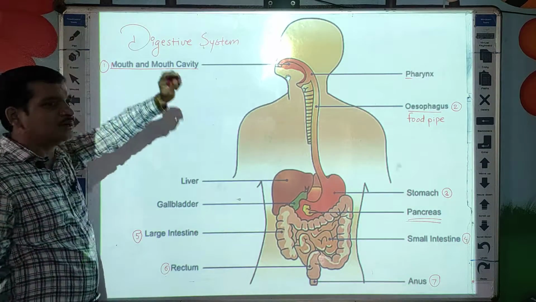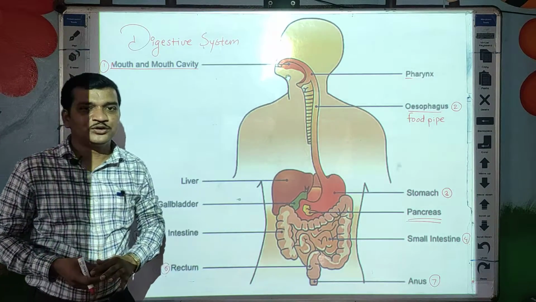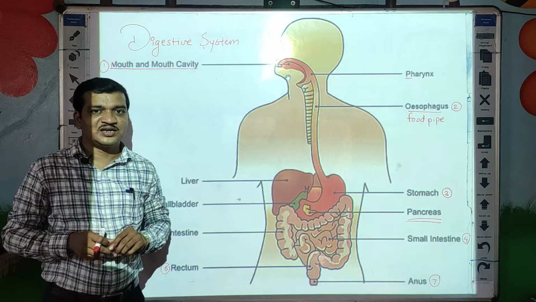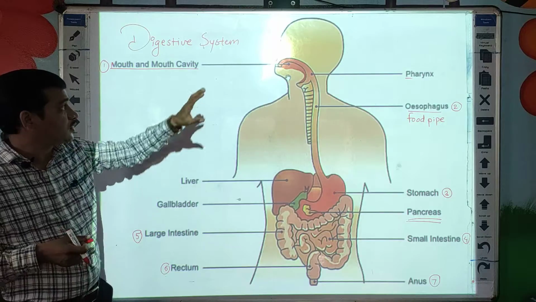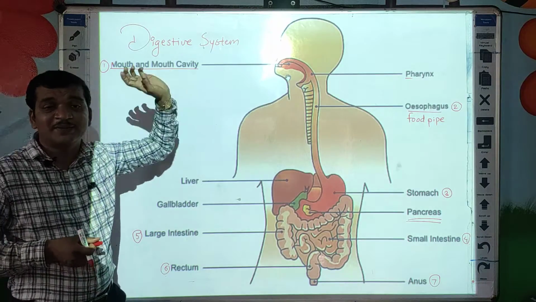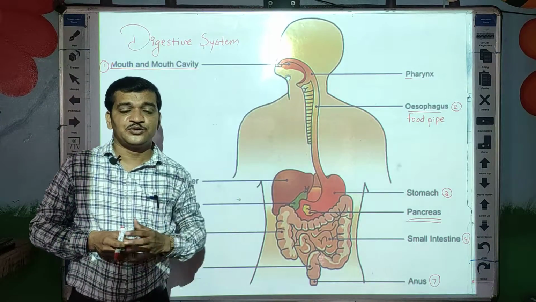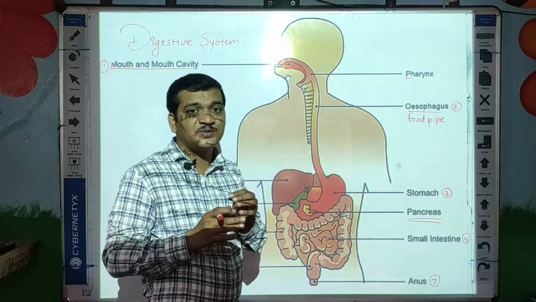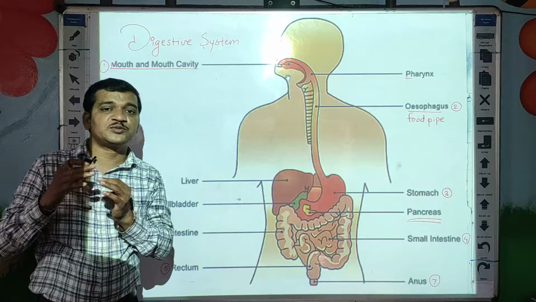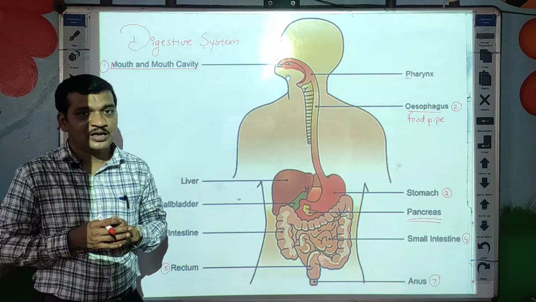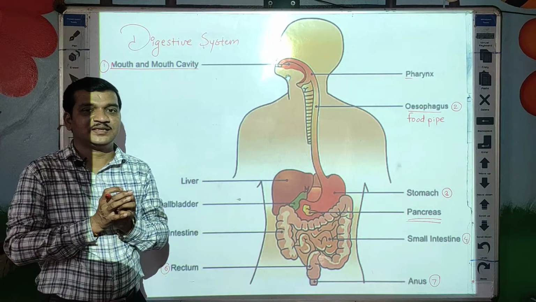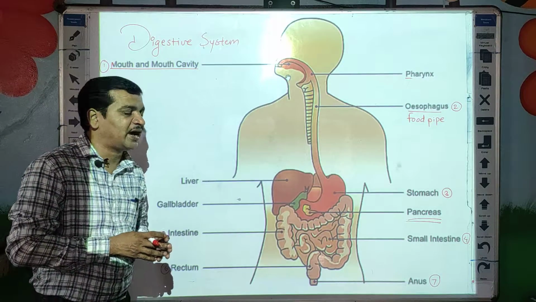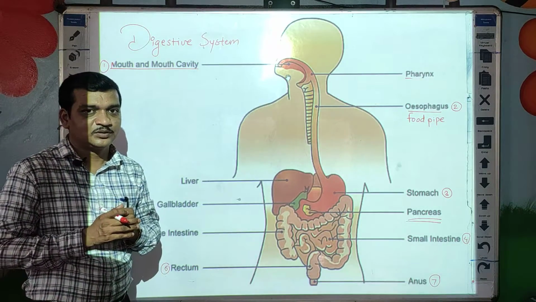When we put the food into our mouth, that food is crushed by these teeth-like structures. So mechanically the teeth crush the food into smaller pieces, and those smaller pieces mix with saliva and form a paste.